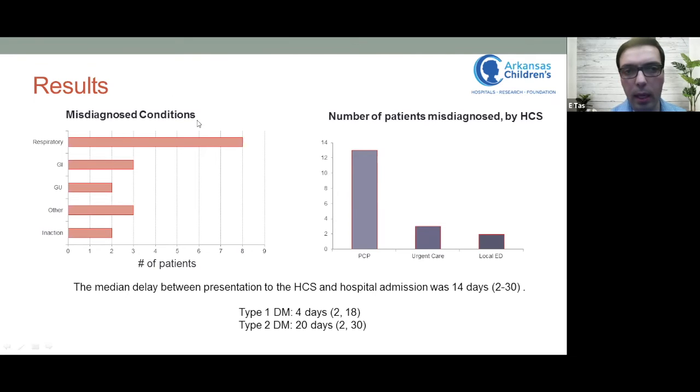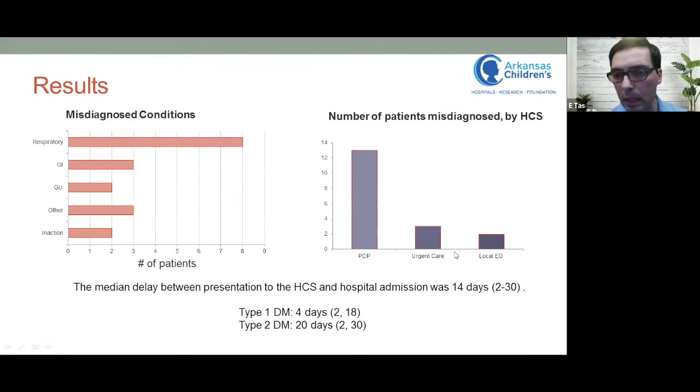When we look into the misdiagnosed conditions, the majority of our patients in this small cohort were labeled or diagnosed with some sort of respiratory issues, such as sinusitis or URI or even ear infection. And few of them, interestingly, received prednisone or Decadron. 3 of them were diagnosed with a GI condition, such as stomach bugs or constipation. 2 patients were diagnosed with candidiasis, but they were treated symptomatically. There was no mention of any type of diagnosis in 3 of them. 2 patients were diagnosed correctly with diabetes, but they were referred to the outpatient diabetes clinic. 1 of them ended up in DKA and was admitted to the ICU.